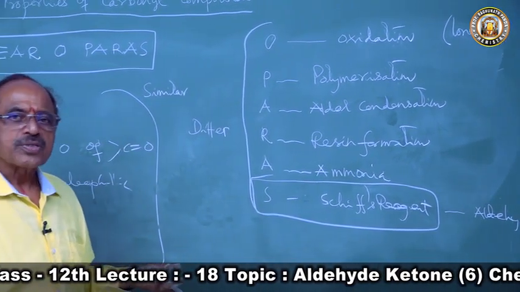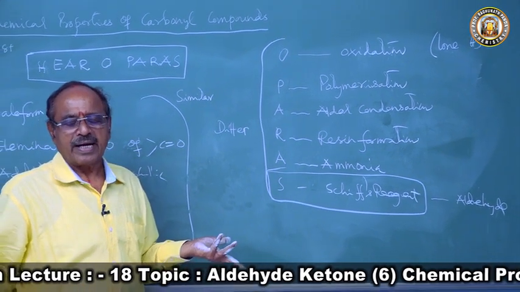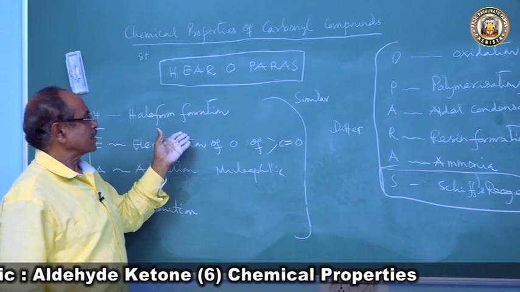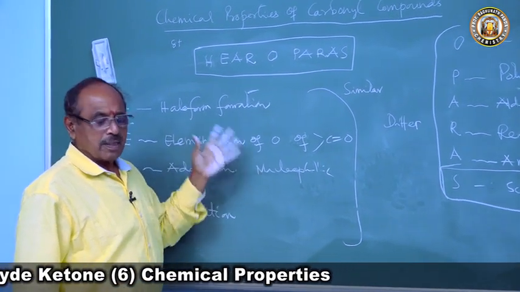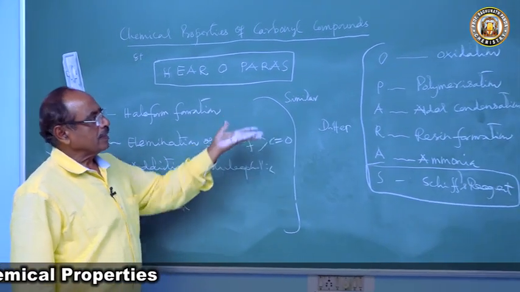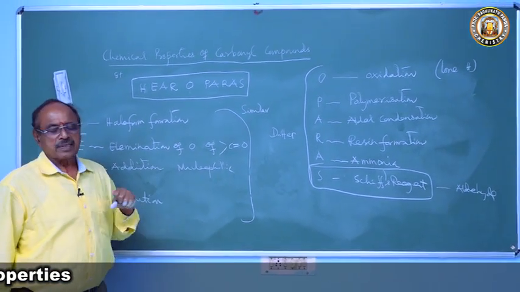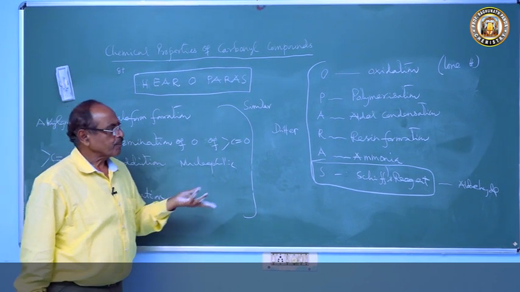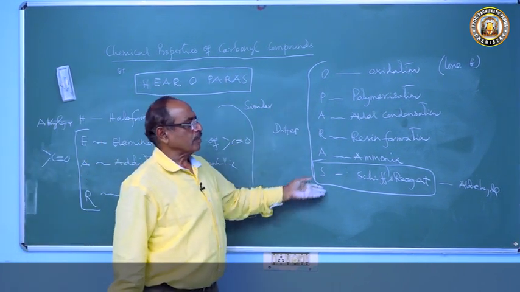So children, now you have seen the chemical properties of aldehyde and ketone, and you have grouped them. We will first discuss haloform formation, then the reactions involving the carbonyl group. Then the reactions in which they differ, O Parash: oxidation reactions involving the lone hydrogen atom, and reactions involving the molecule as a whole.